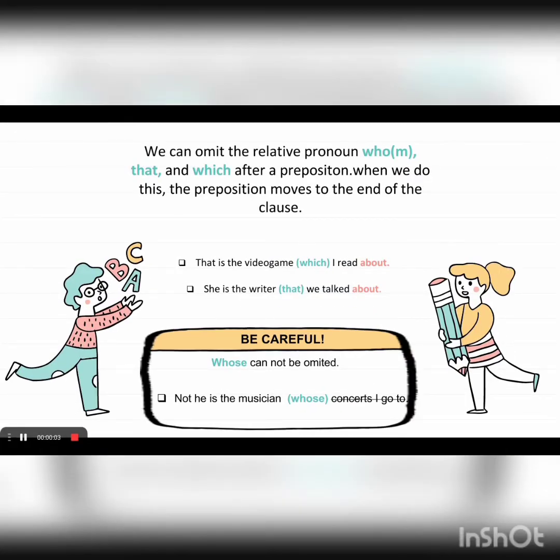We can omit the relative pronouns who, that, and which after a preposition. When we do this, the preposition moves to the end of the clause. For example, that is the video game which I read about. She is the writer that we talk about. But be careful, whose cannot be omitted. He is the musician whose concerts I go to. This is grammatically incorrect.